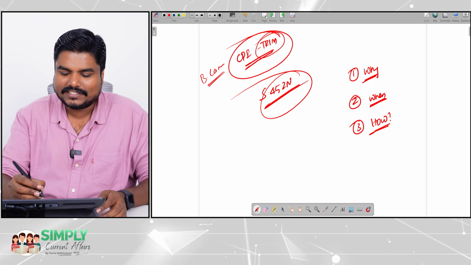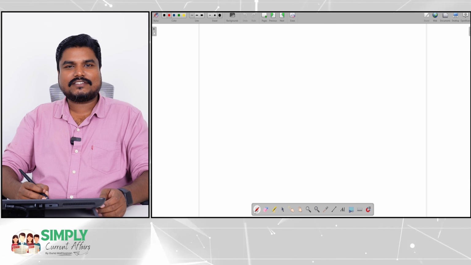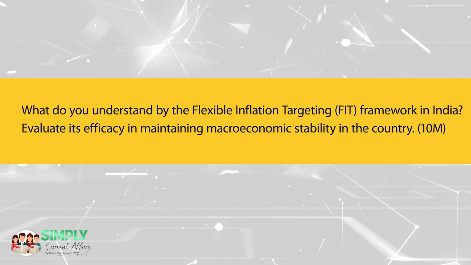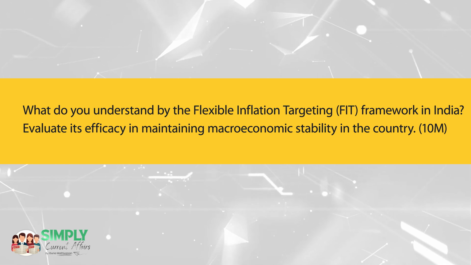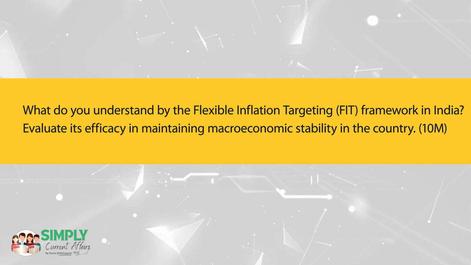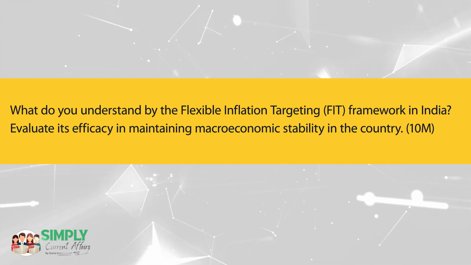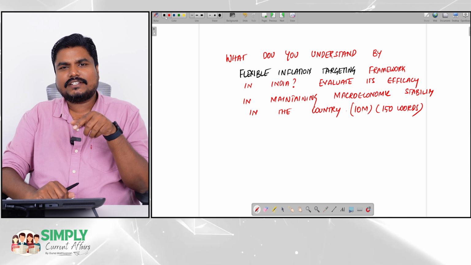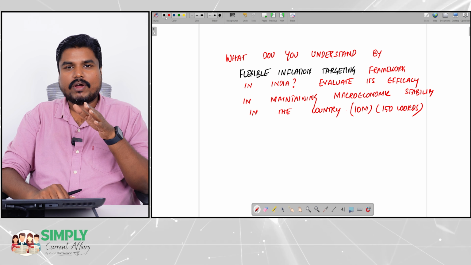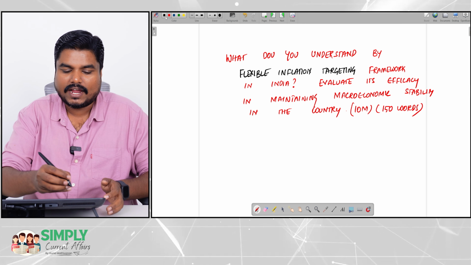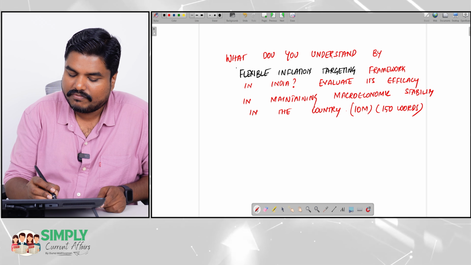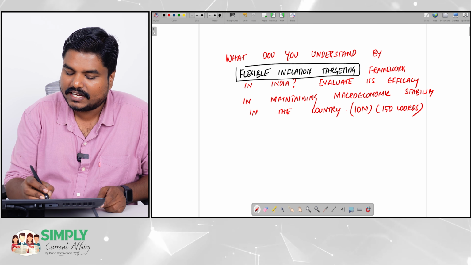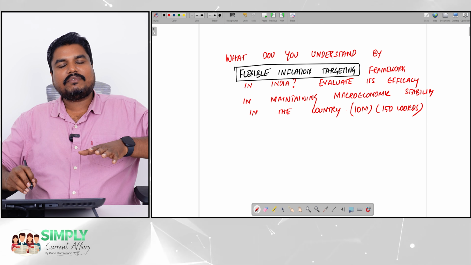Now based on our discussion, I will give you a question. What do you understand by flexible inflation targeting framework in India? Evaluate its efficacy in maintaining macroeconomic stability in the country. This will be a 10-marker question and you are expected to write 150 words. Try to understand this question first. What do you understand by flexible inflation targeting? This is going to be your introduction.